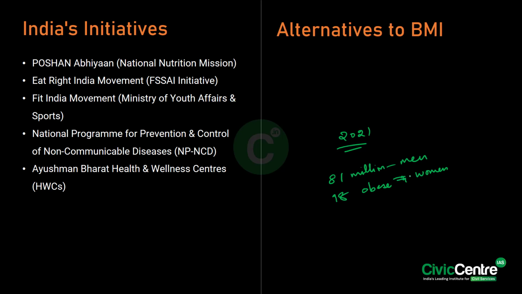So what are the various initiatives with respect to India? So India took Poshan Abhiyan, okay? The main focus of this Poshan Abhiyan is on malnutrition and overnutrition, right? Then the Eat Right India movement, which is an FSSAI initiative which encourages healthy eating. Then we have the Fit India movement launched by the Ministry of Youth Affairs and Sports, which is about promoting physical activity in the youth.